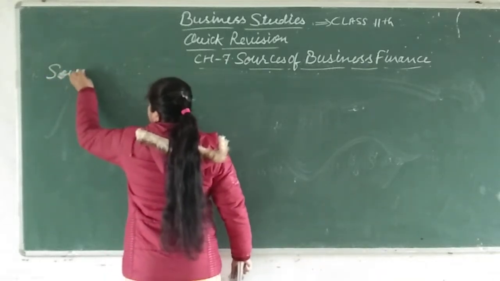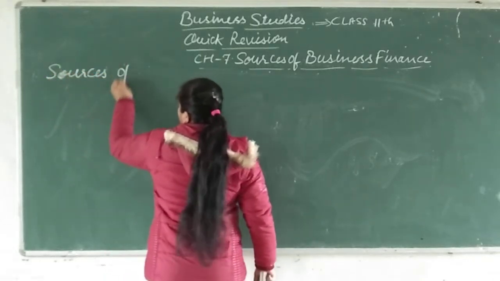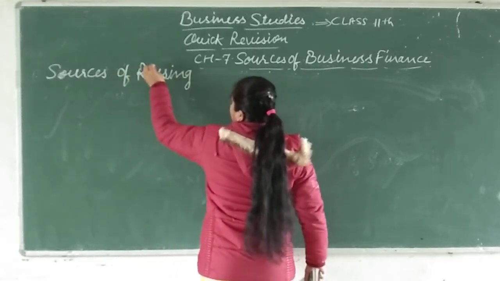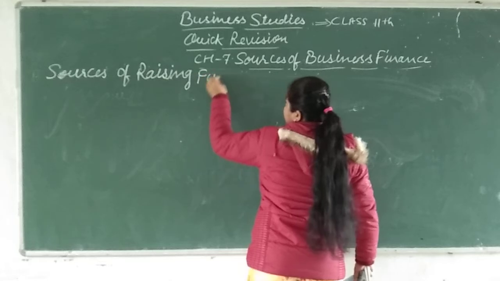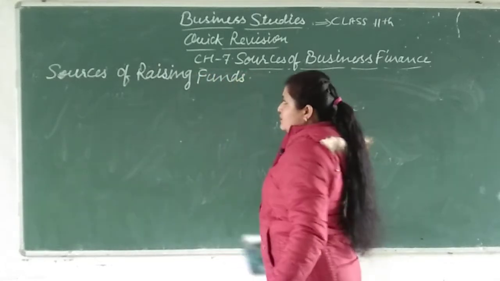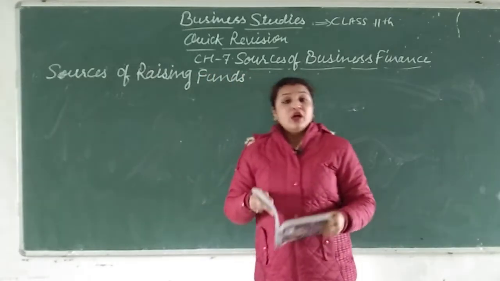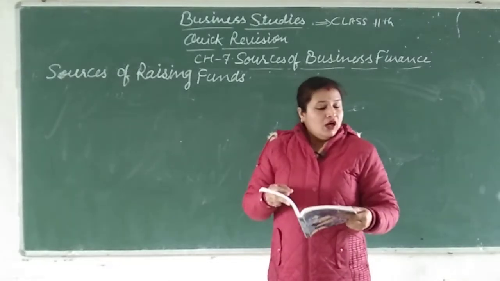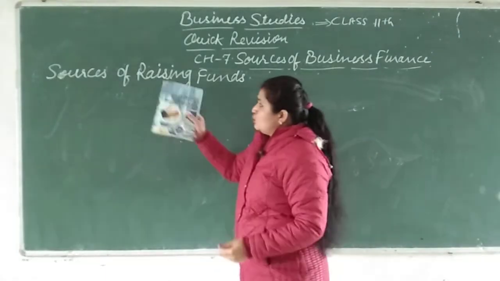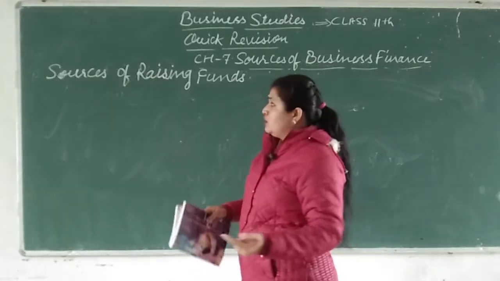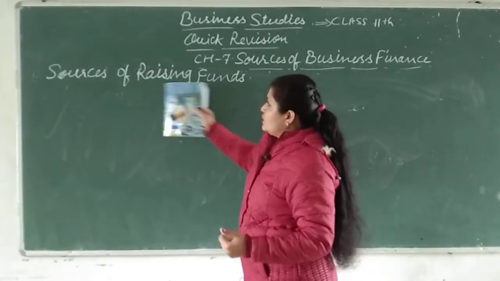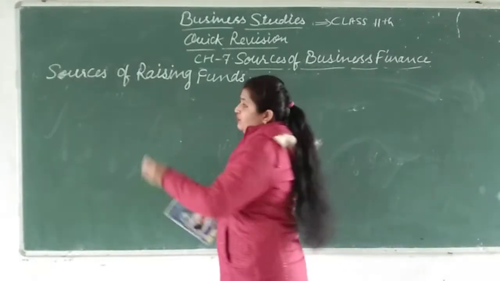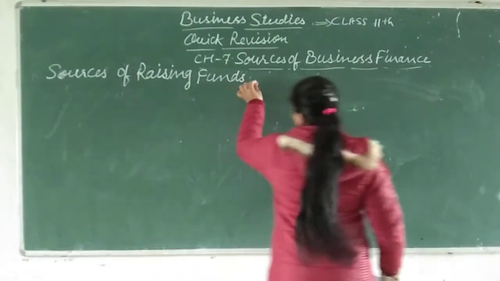Now there are some sources of raising funds, some sources from which a person can raise the funds. What we are going to do now is sources of raising funds on the basis of owner's fund.